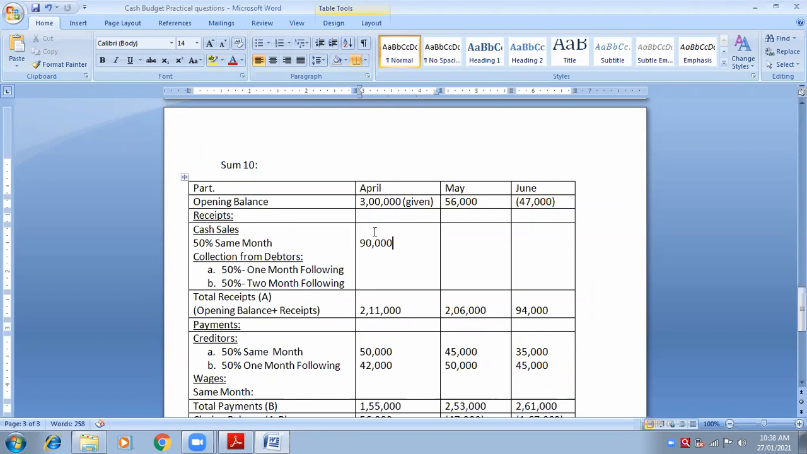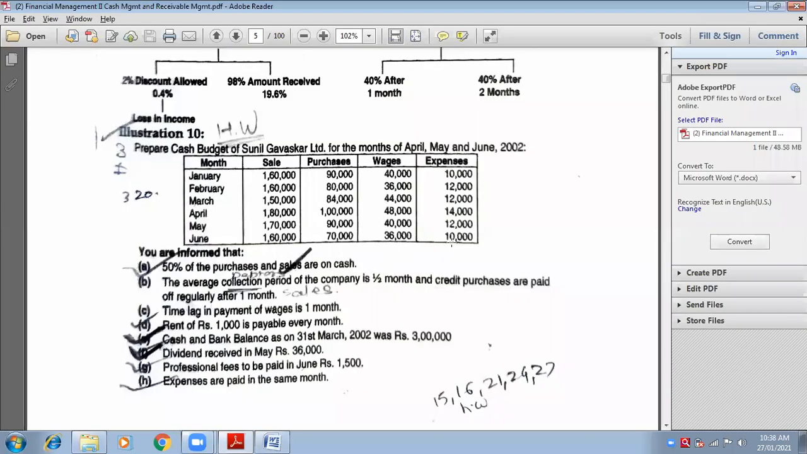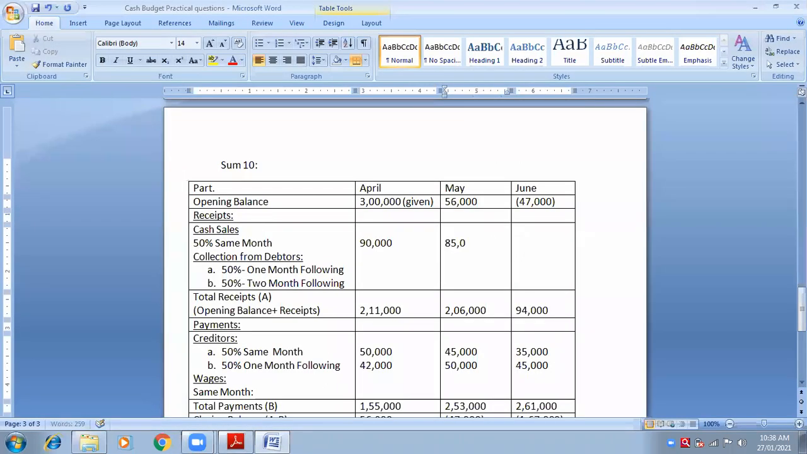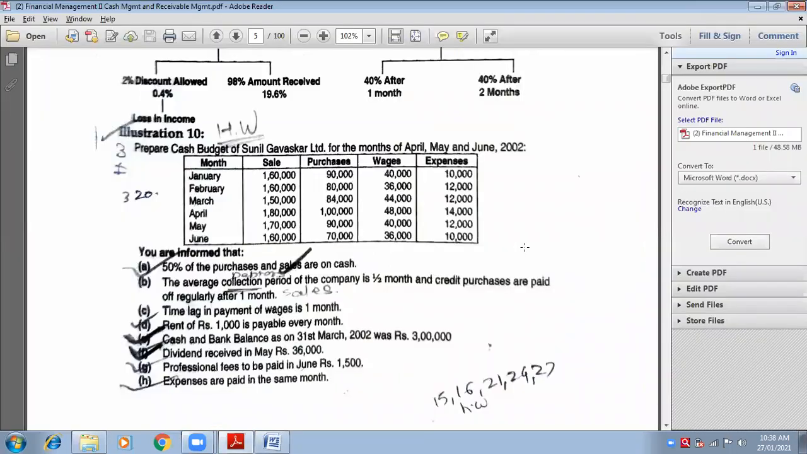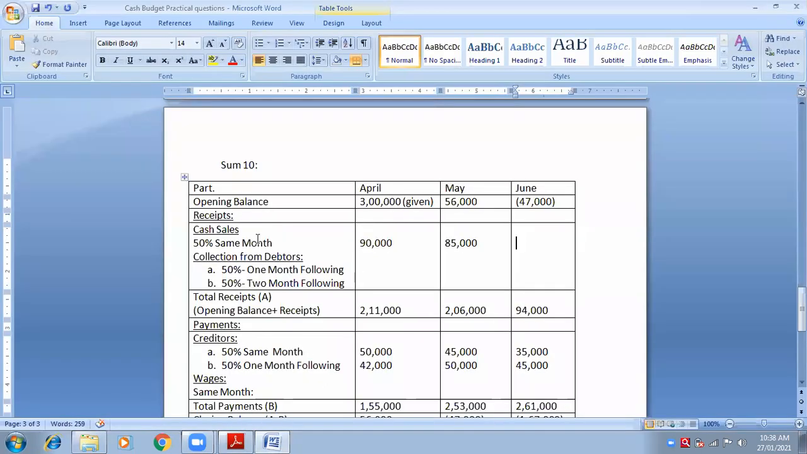Now come to May. The same month of May is May. So come to sales of May. It is 1,70,000. So what is 50% of 1,70,000? 85,000. Very good. Now come to June. For June, same month is June. So think about sales of June, 1,60,000. 1,60,000 into 50%, what is that? 80,000. Now is it clear?